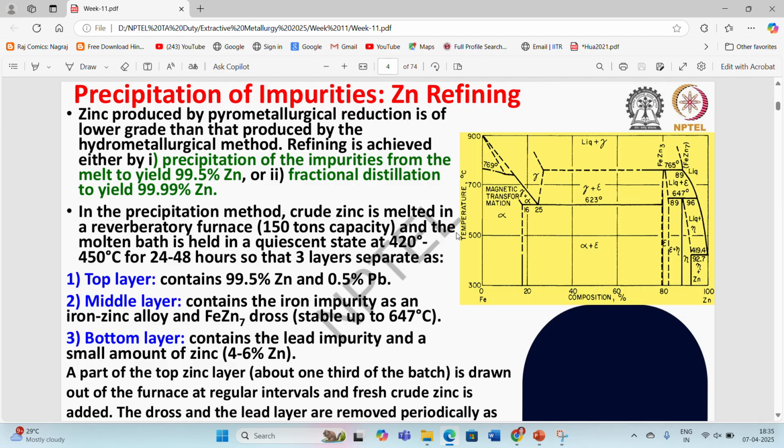First one is precipitation of the impurities from the melt to yield 99.5% zinc purity, or we can go with the fractional distillation process to yield 99.99% purity zinc material. So based on the requirement of the purity, we can choose our process, like we can go with the precipitation process via melting, or we can go with the fractional distillation process. In both cases, we need to go with the pyrometallurgical operations for the refining. However, the working temperature can be different in both processes.